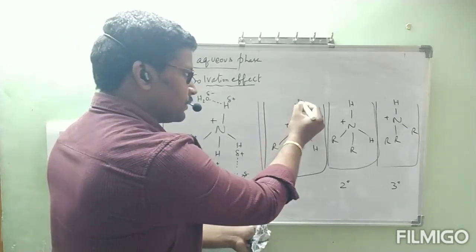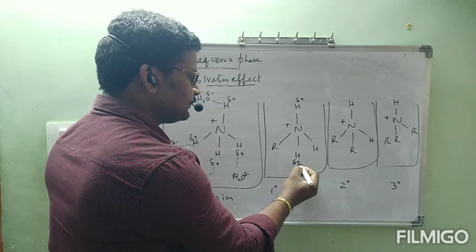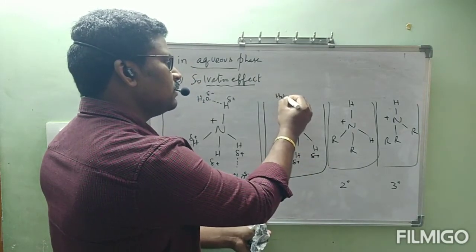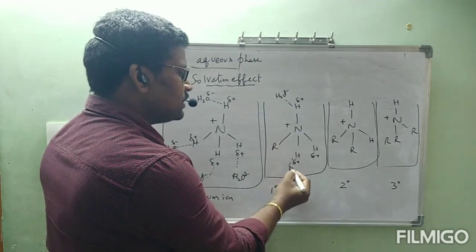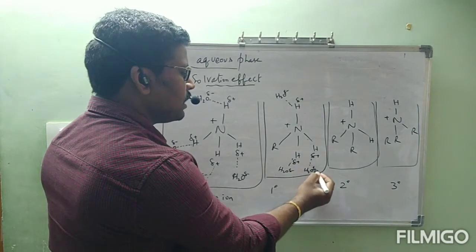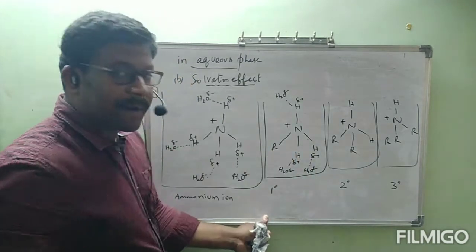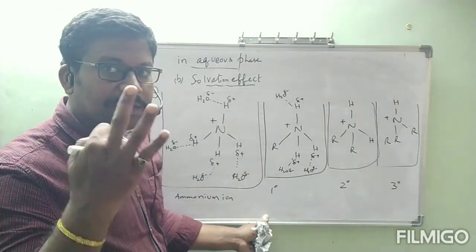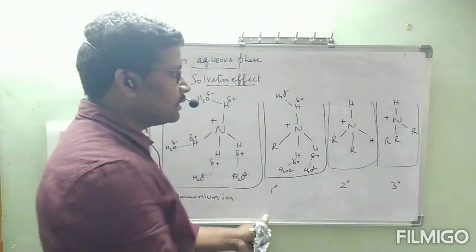Then delta plus. This hydrogen is going to form a hydrogen bond with water. This hydrogen is going to form a hydrogen bond with water. This one also, H2O, hydrogen bond. In this way, primary ammonium ion will form how many hydrogen bonds when it is dissolved in water? 3 hydrogen bonds when it is dissolved in water.